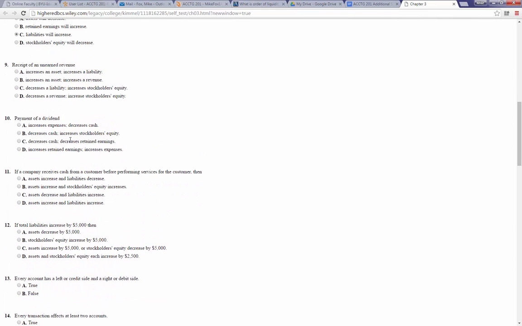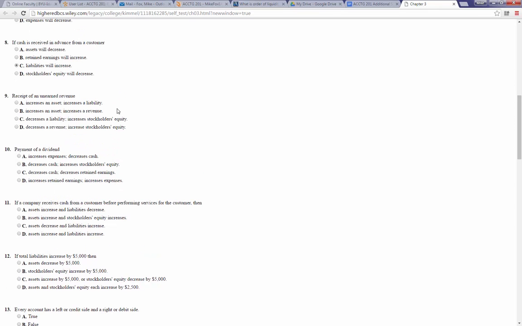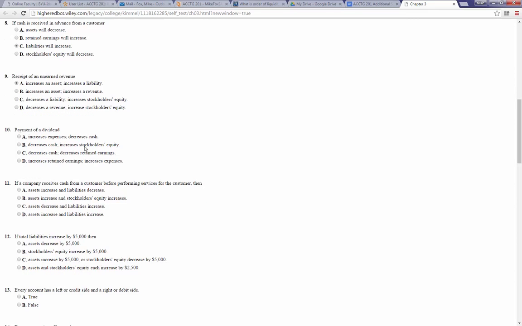Number 9, receipt of unearned revenue. Okay, that's what we were just talking about in 8. Increases an asset and increases a liability. Yes, right? That's what we just said. Our cash will go up and our liability, unearned revenue, will go up.